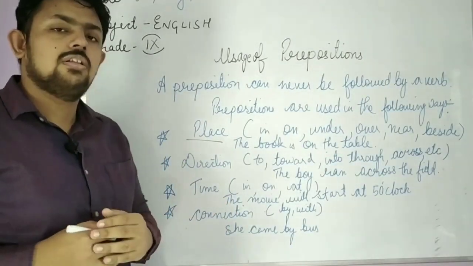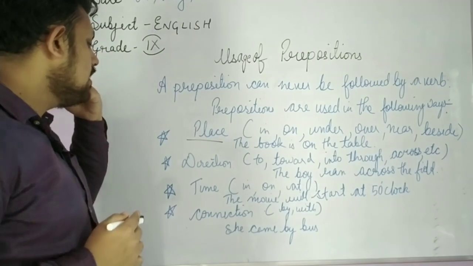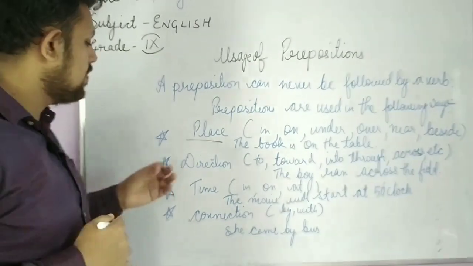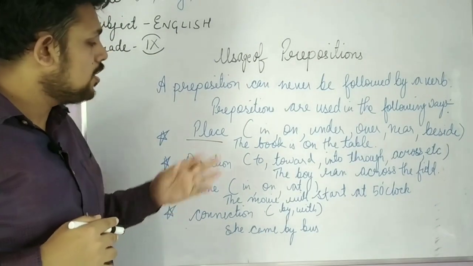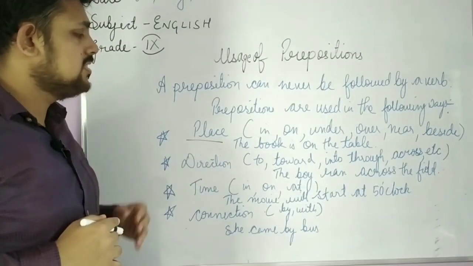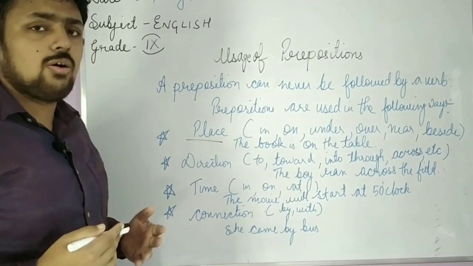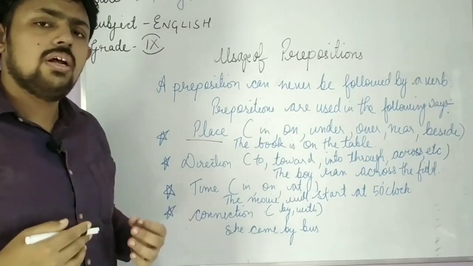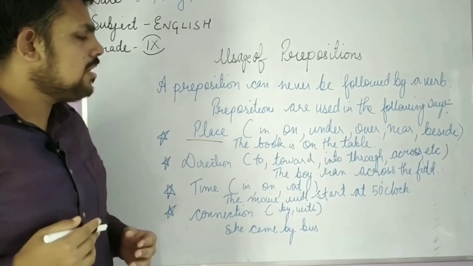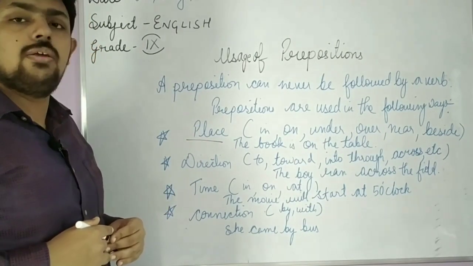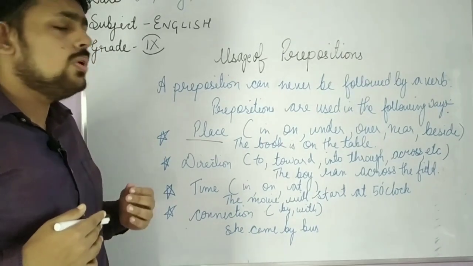Second, we have the use of preposition for telling or knowing the direction. This is the preposition of direction. See how? To, towards, into, through, across, etc. All those are prepositions used for direction. See the examples. The boy ran across the field. The ball went into the garden.